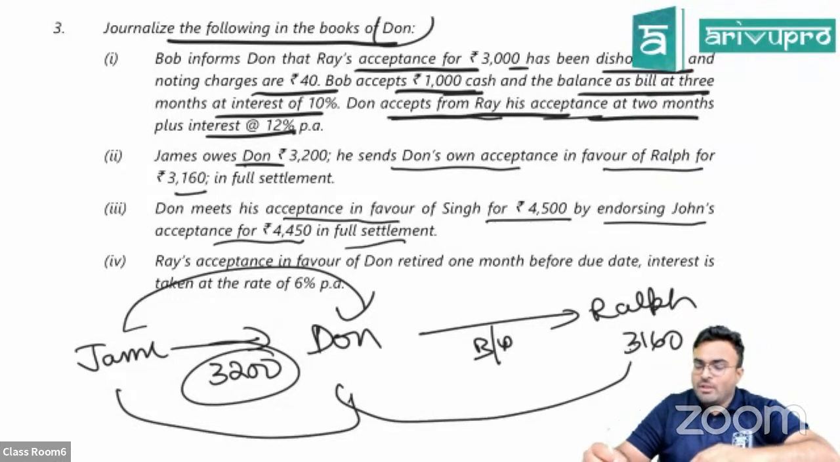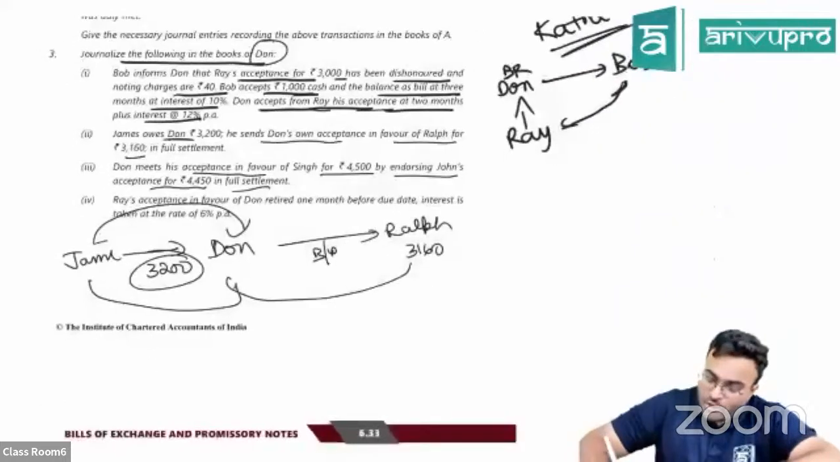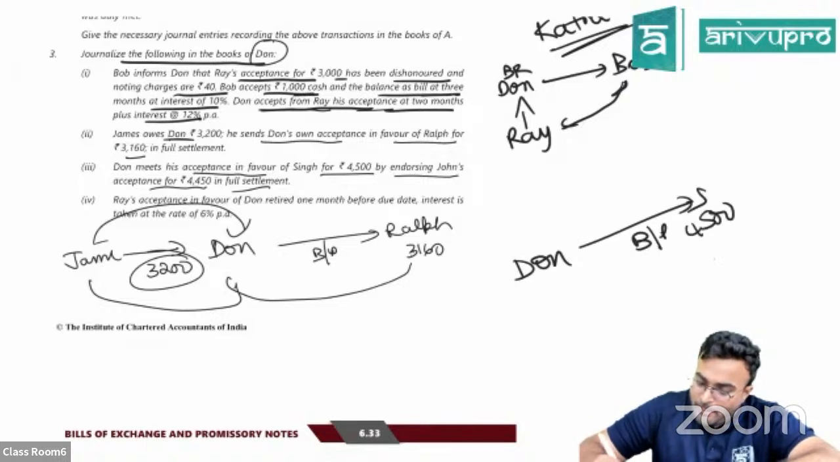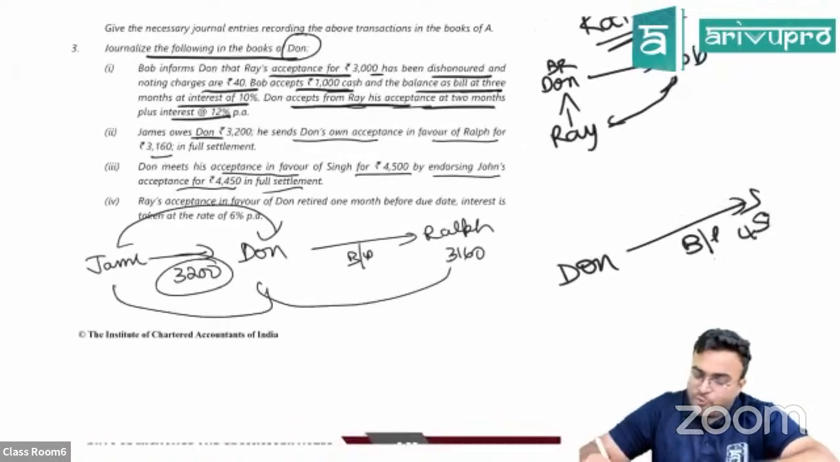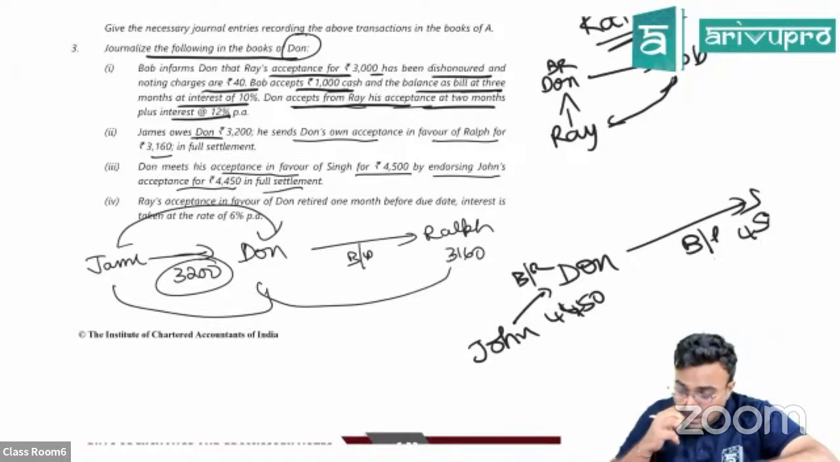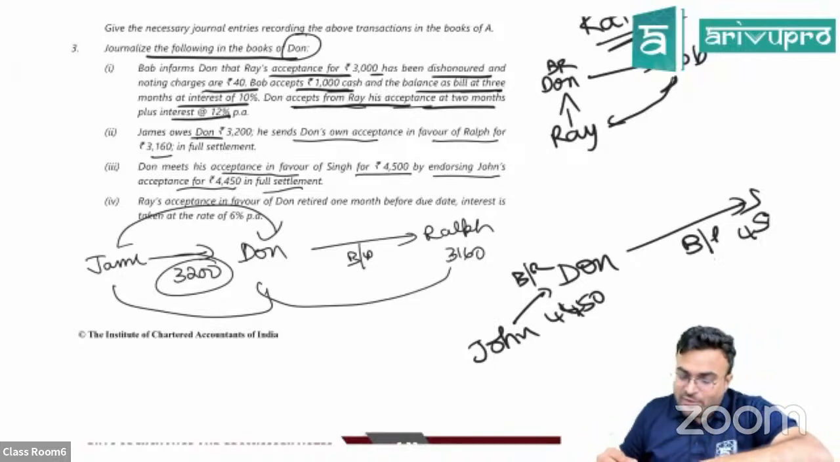Don meets his acceptance in favor of Singh for 4,500 by endorsing John's acceptance of 4,450 in full settlement. Now understand this. You're Don. Don meets his acceptance. That means you had given one bills payable to Singh, which is 4,500, by endorsing John's acceptance for 4,450. There was one person, John. John had accepted one bill and he had given you one bill for 4,450. This is bills receivable to you and this is bills payable.